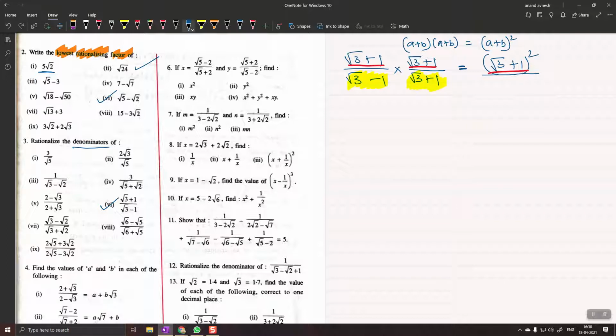Prajakta. Yes, sir. What should I write? So in the denominator we will write root 3 minus 1 the whole square. No, we will write root 3 square minus 1 square. You know why? Because this is in the form of A minus B. This is in the form of A plus B. A plus B into A minus B is A square minus B square. Okay? Yes, can you please expand the numerator?